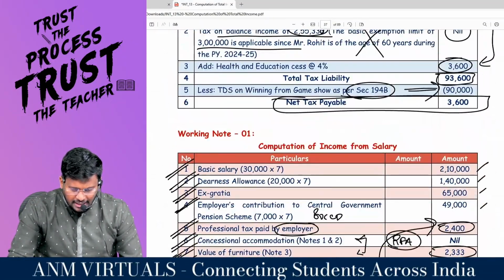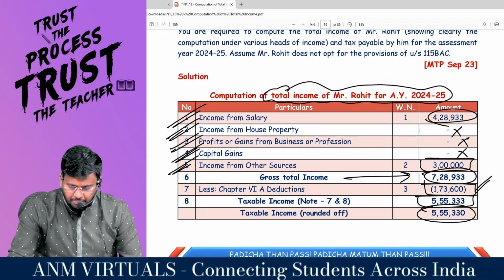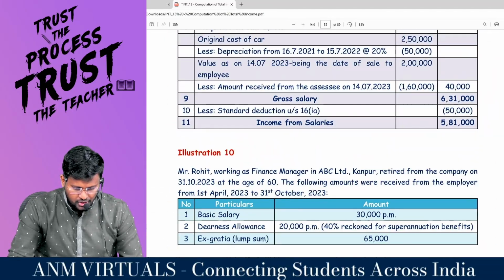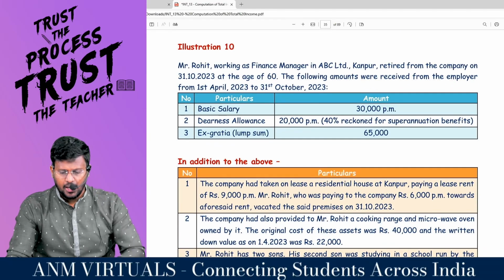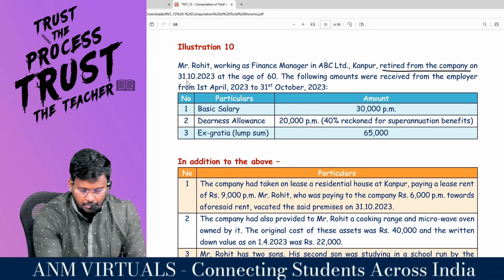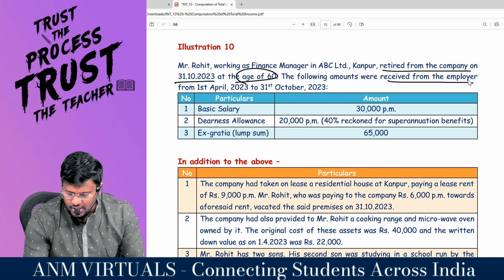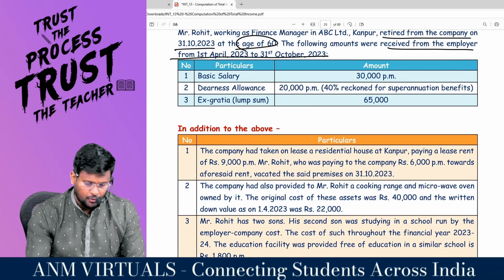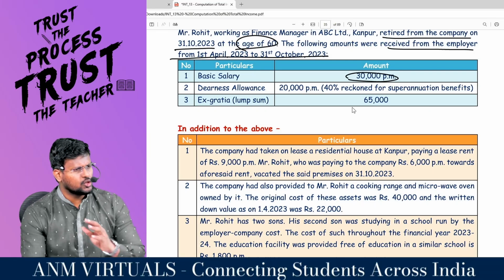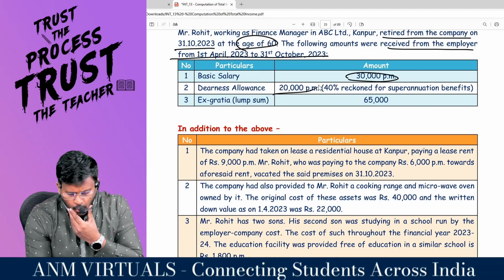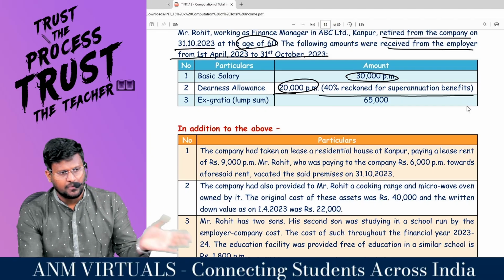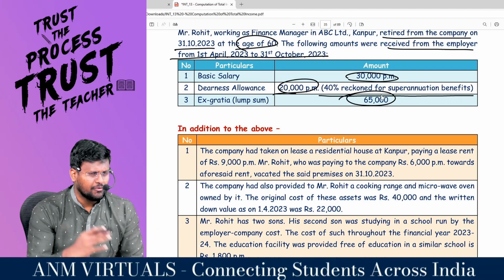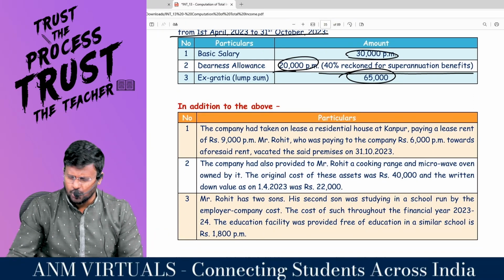Read it, I will read the question once again. What a brilliant question this is. Mr. Rohit, working as finance manager in ABC Limited, Kanpur, retired from the company on 31/10/2023 at the age of 60. The following amounts were received from the employer from 1st of April to 31st of October. Basic salary 30,000 per month, so basically 30,000 into 7. DA 20,000 per month, for income purpose 20,000 into 7, but for salary purpose 20,000 into 40% into 7. Comfortable? Lump sum ex gratia of 65,000 will be treated as bonus or commission at your call.